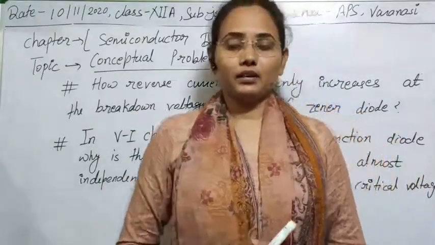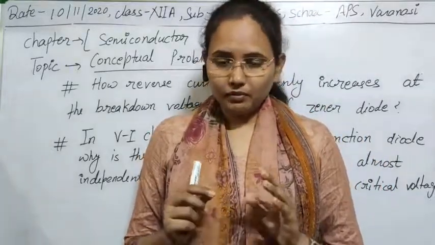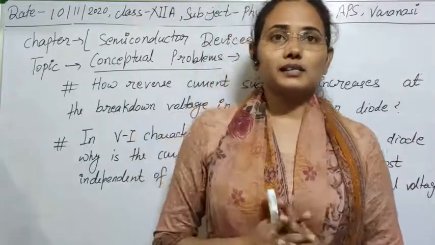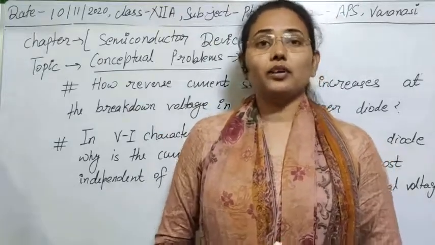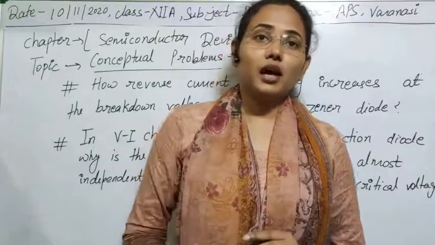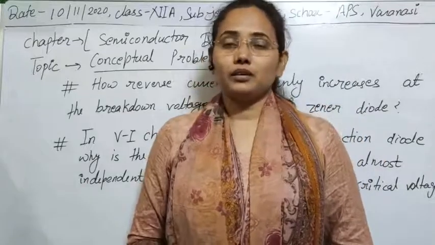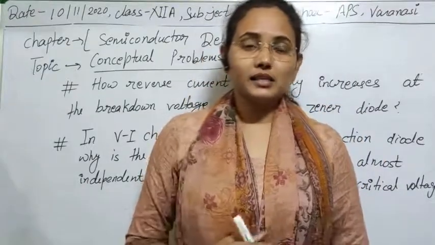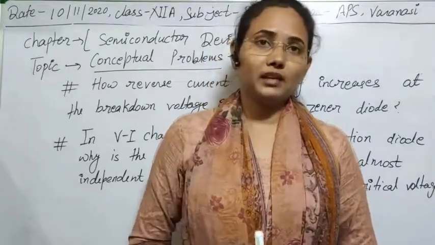So as we have seen, in case of forward bias there are different types of characteristics, and in case of reverse bias different types of characteristics. In case of forward bias, this external source always opposes the internal field. So due to its opposition, after some time we get a large current in the circuit easily. That's why in forward bias a large current is obtained in the circuit.